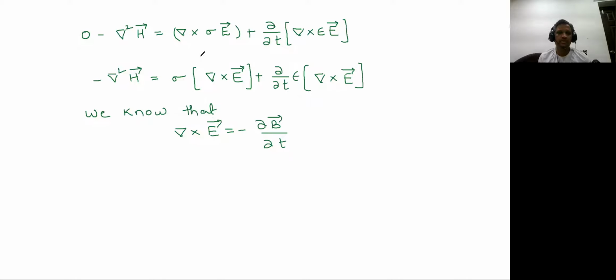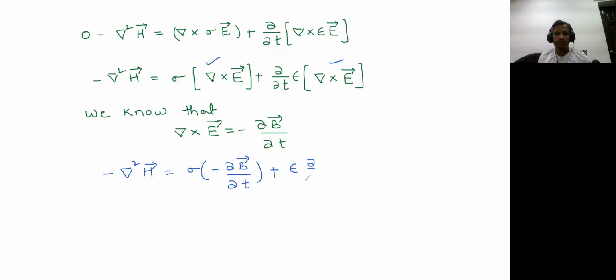Substitute that in these two places, and you will be getting the final expression as sigma into minus dou B by dou T, plus epsilon, you just bring it out, and dou by dou T, you also write it outside. And what you know, the value of del cross E is minus dou B by dou T.